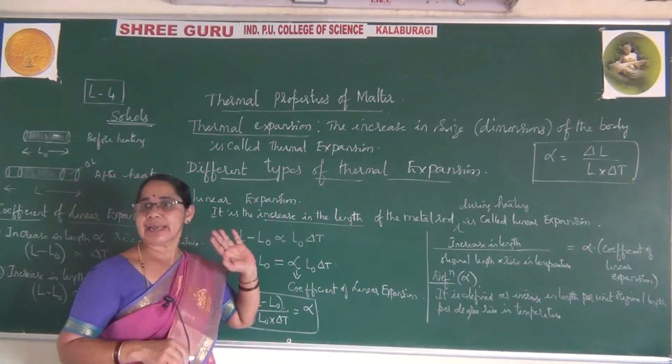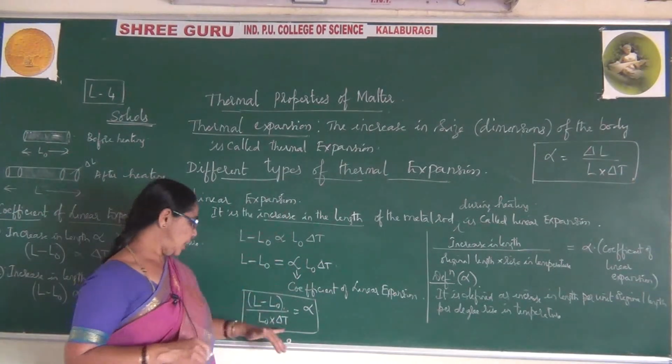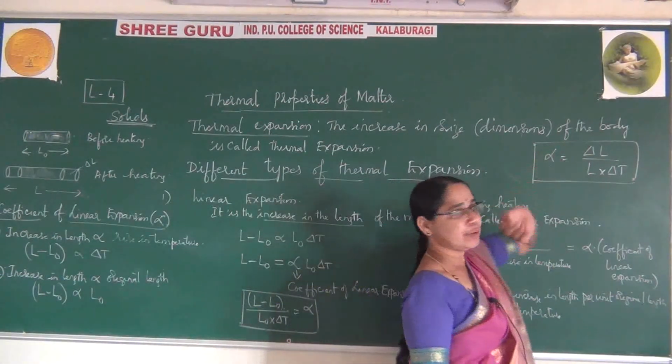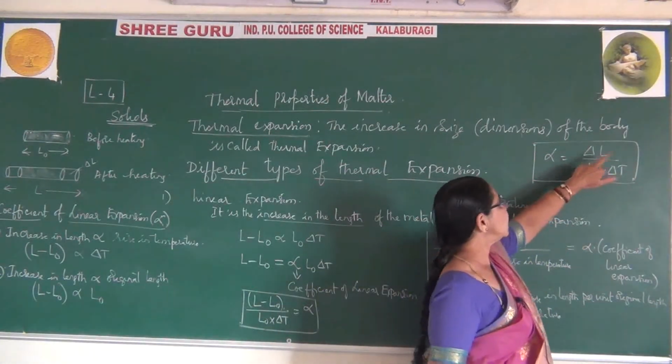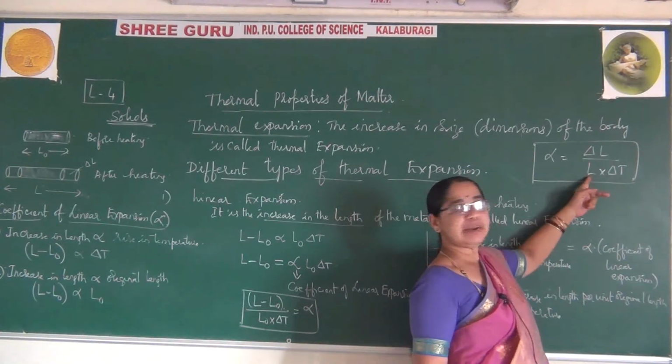You write it as delta L. What is this L naught? Nothing but original length, and into delta T. By using this, you are ready to write the SI unit for this. Remember, length is measured in meters in the SI system. This is also measured in meters.